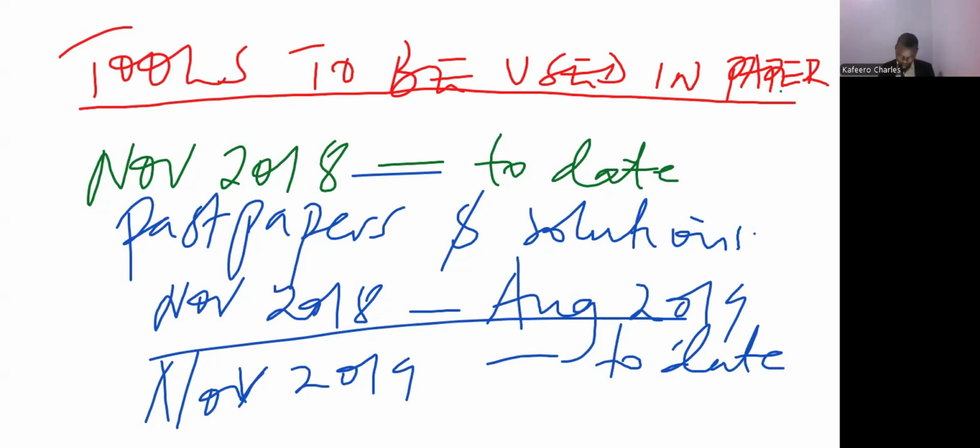But here the things are not all that straightforward, but they are easy to understand as long as you understand the concept. The older past papers below November 2018 were not all that hard. So if you compare the numbers of, let's say, June 2018 with the numbers of, let's say, September 2022, you will see that they are totally different questions. I know that given the fact that the syllabus was about to change, there are some slight differences, as we shall be able to look at.